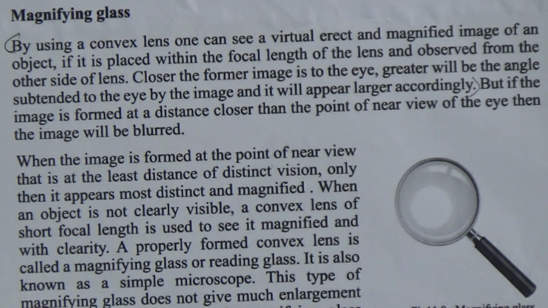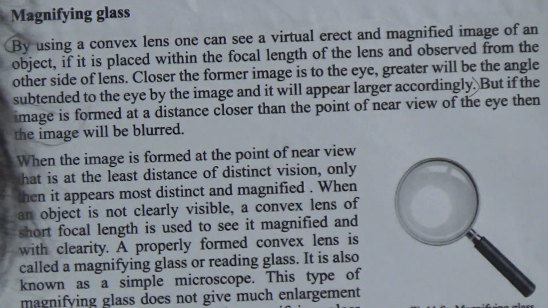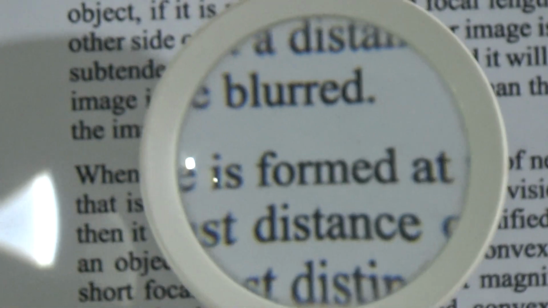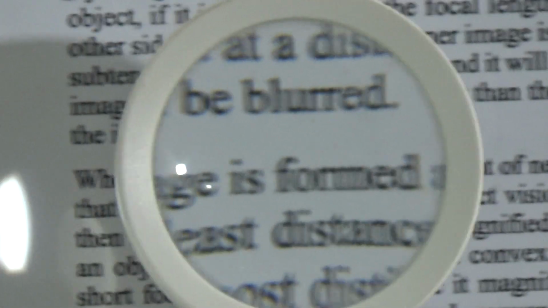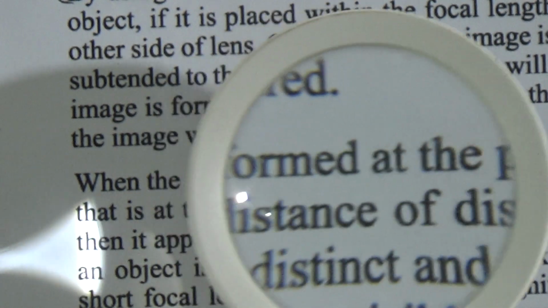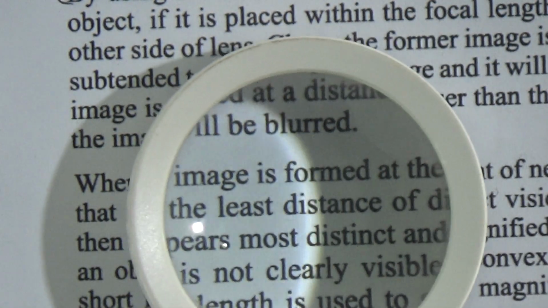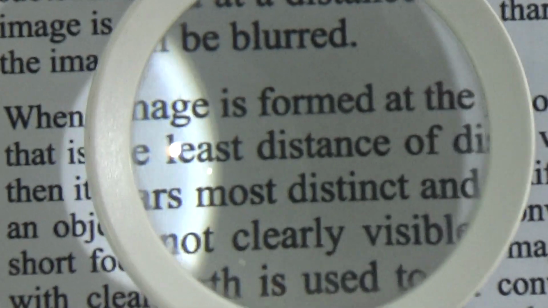Dear students, here I have brought a magnifying glass for you. Look, when we put it at this much distance from the written part, we can see the images enlarged, but if we take it nearer, there will be no change in the images.